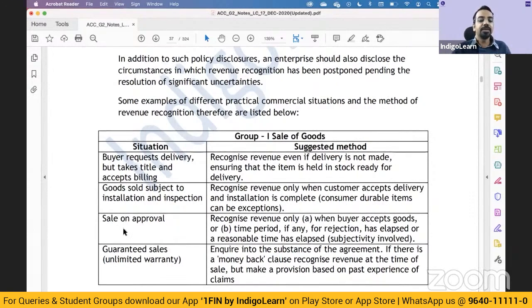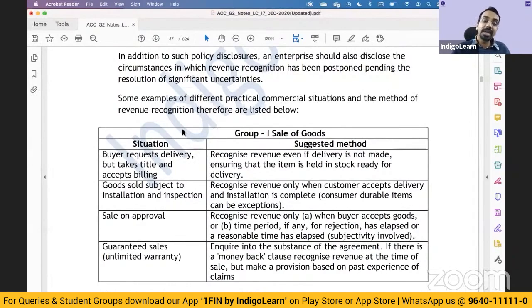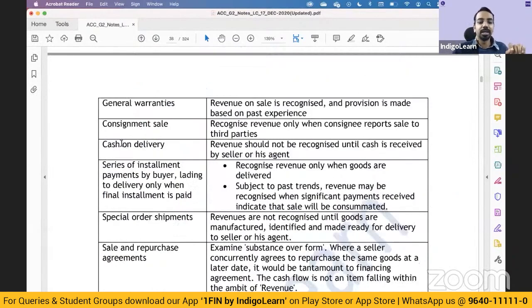Then if there are guaranteed sales, or sales with warranty, then you will recognize the full sales and make an appropriate provision for warranties based on past experience. Then consignment sale. Consignment sale is when the consignee sells the goods, because the consignee is your agent. So transferring the goods to the agent is not a sale. Only when the consignee sells it to a third party, you recognize the sale. Cash on delivery. Goods which are sold on cash on delivery basis. Only when you receive the cash, you will recognize the revenue.